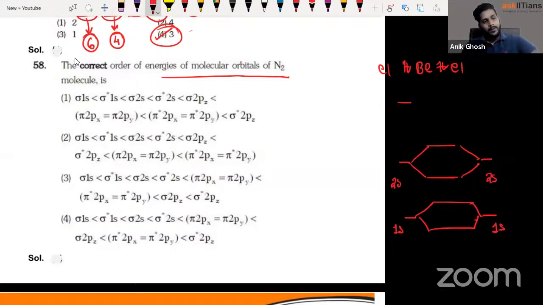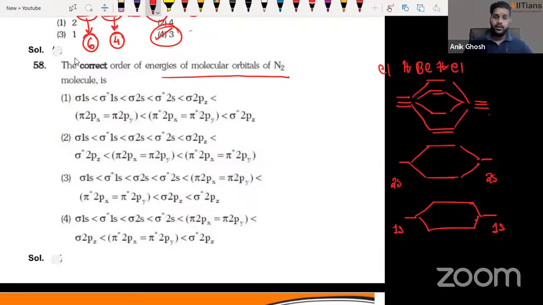Then we have 2p. Now in 2p, you know that for nitrogen, the pi comes first, then sigma, then pi, then sigma, right? For oxygen, the opposite thing happens. So over here, what's going to be the answer then, guys?